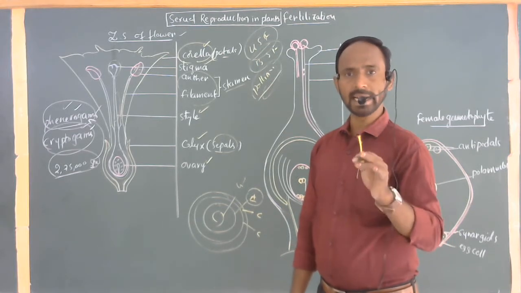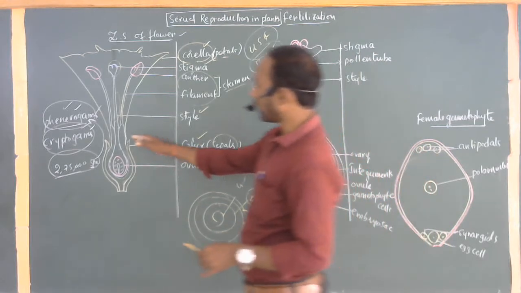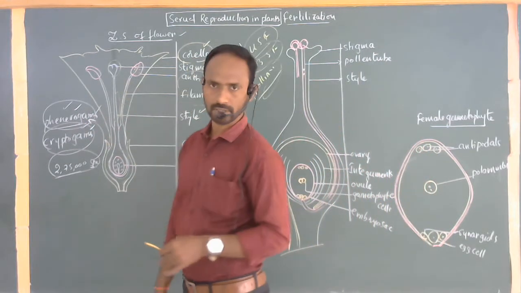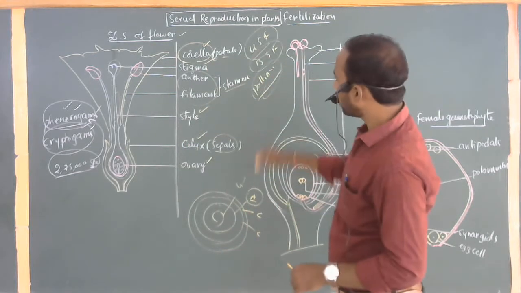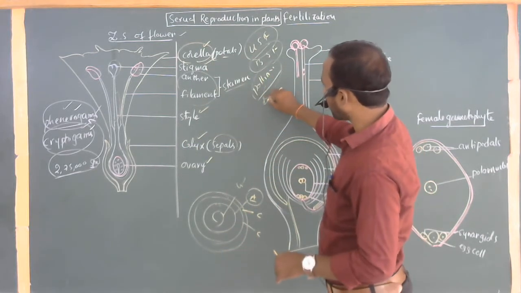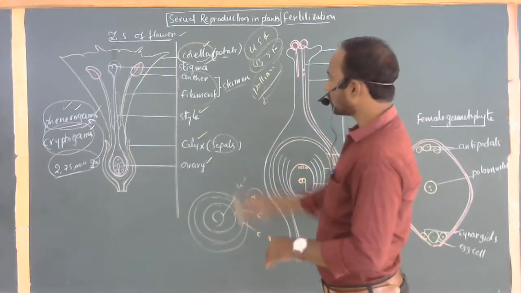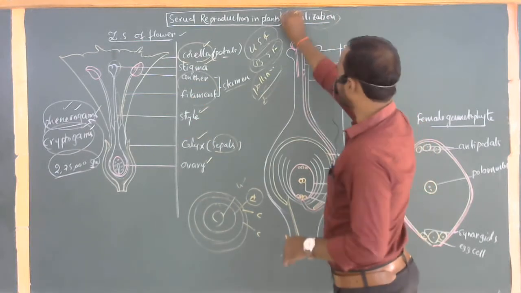These unisexual flowers need the opposite sex flower, whereas bisexual flowers don't need any other flower. There might be a chance for self-pollination, and sometimes cross-pollination, either self or cross. Remaining flowering plants are the best examples for bisexual flowers. The next process is commonly called fertilization.